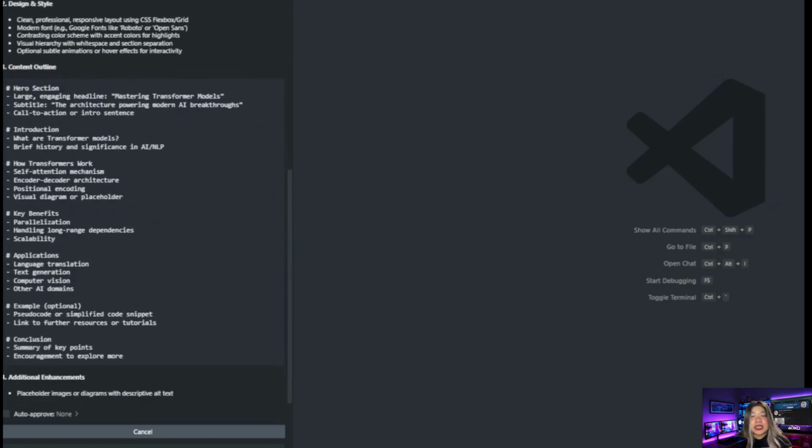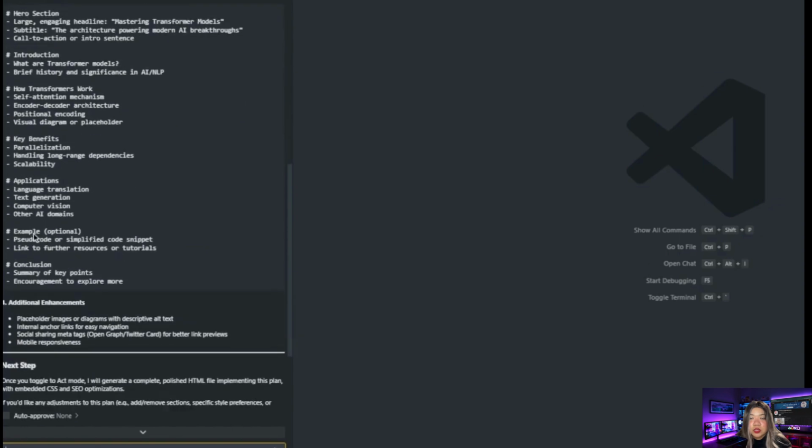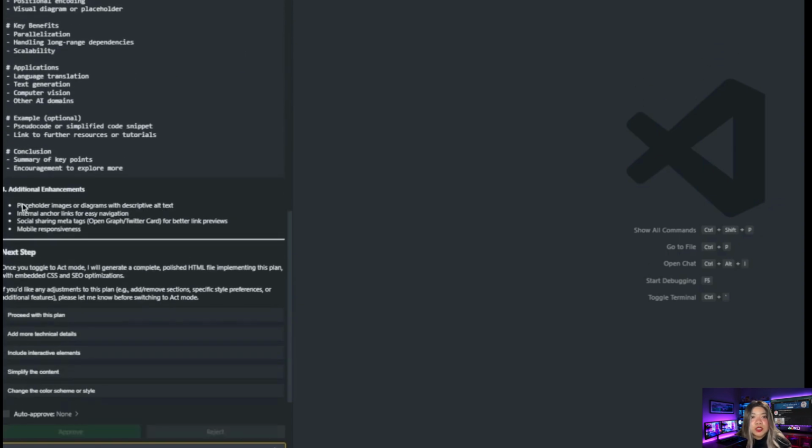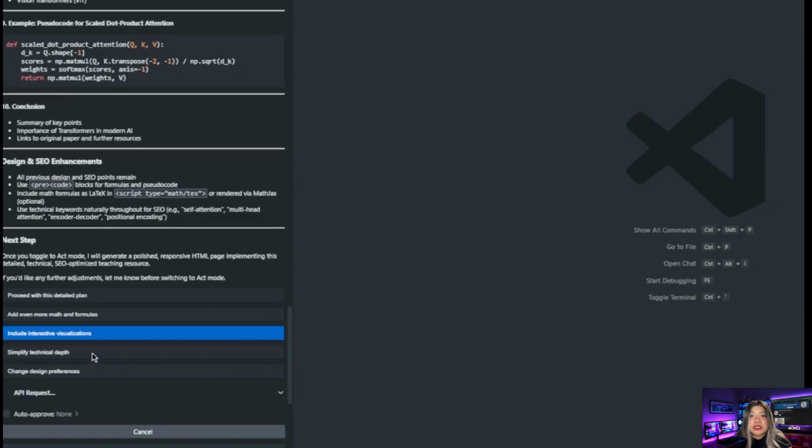Super fast model, I gotta say. So this is the plan. Transformer, weather transformer, placeholder images. Proceed with this plan. So we're going to ask it to add more technical details because we wanted to create a very good website. So I include interactive visualizations.